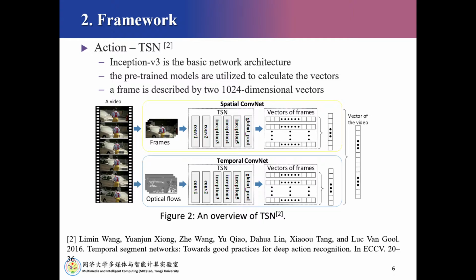Inception V3 is the basic network architecture of the two components. The pre-trained models are utilized to calculate the vectors of action feature. As a result, a frame is described by two 1024-dimensional vectors.